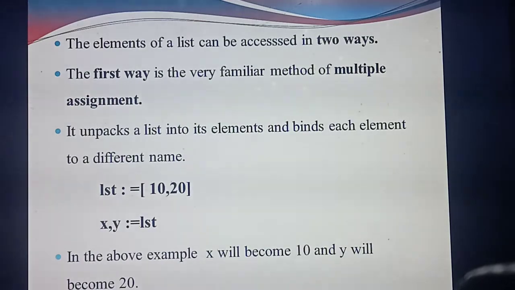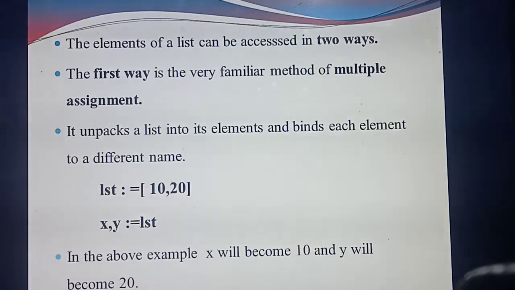Okay, what are the different names? Here only two elements are there, so how many names do you need to give? Only two names, x, y. So what's the value of x now? 10. What's the value of y now? 20. So, understood the first method? To access the elements in a list, there are two methods. What's the name of the first method? Multiple assignment.